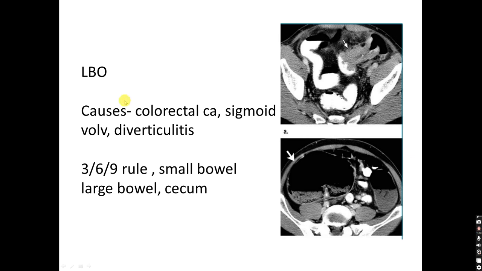Then coming to the large bowel obstruction, common causes are colorectal carcinoma, sigmoid volvulus, and diverticulitis. This is an axial CT image showing a dilated descending colon, and this is the cecum, which is usually dilated. There is a focal wall thickening at the sigmoid colon showing shouldering at the margin, and it is very suspicious, typical of a neoplastic lesion.